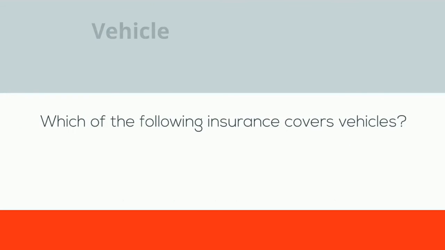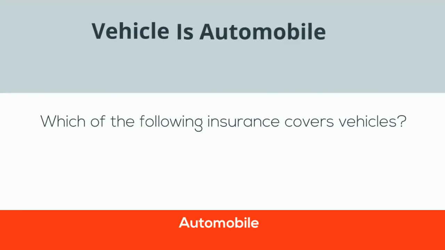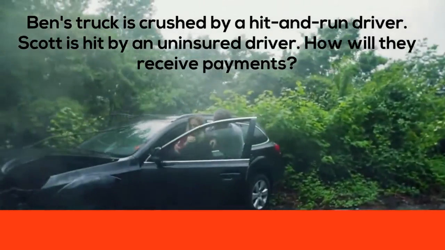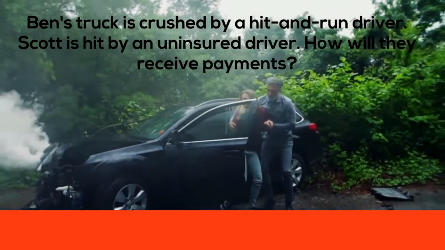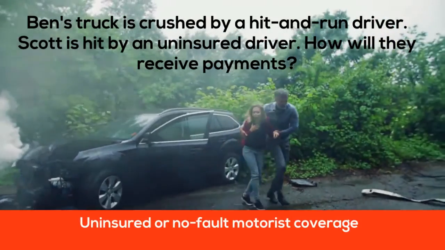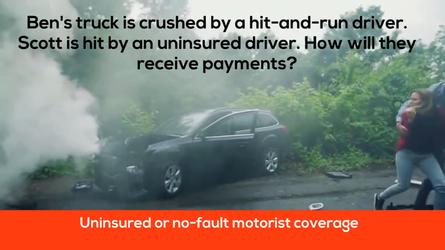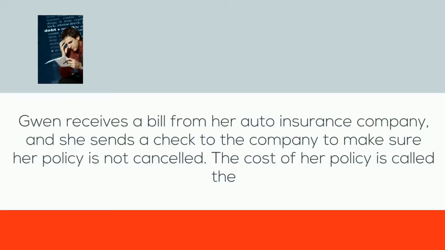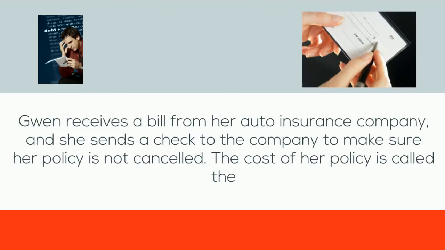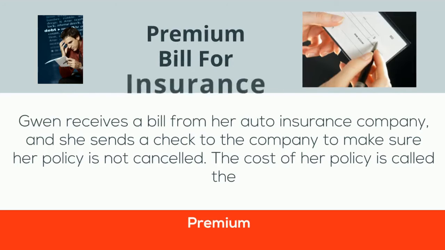Which of the following insurance covers vehicles? Automobile. Ben's truck is crushed by a hit-and-run driver. Scott is hit by an uninsured driver. How do they receive payments? Uninsured or no-fault motorist coverage. Gwen receives a bill for her auto insurance company, and she sends a check to the company to make sure her policy is not canceled. The cost of her policy is called the premium.